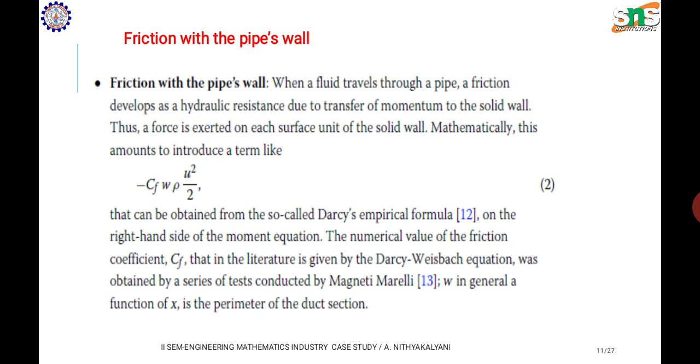Mathematically, this amounts to introducing a term like this one, that is Cf W rho u square by 2, that can be obtained from the so-called Darcy's empirical formula, on the right hand side of the momentum equation. The numerical value of the friction coefficient Cf, that in the literature is given by the Darcy-Weisbach equation, was obtained in a series of tests conducted by Magneti Marelli.